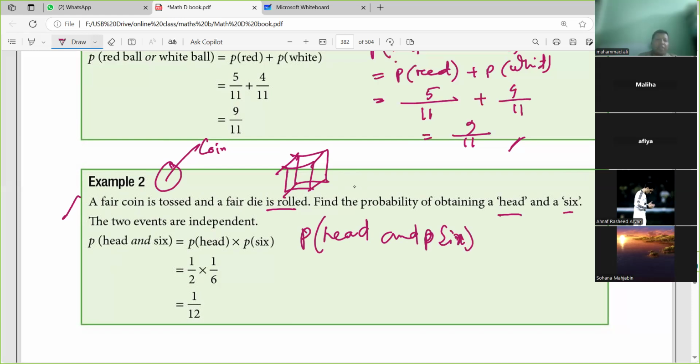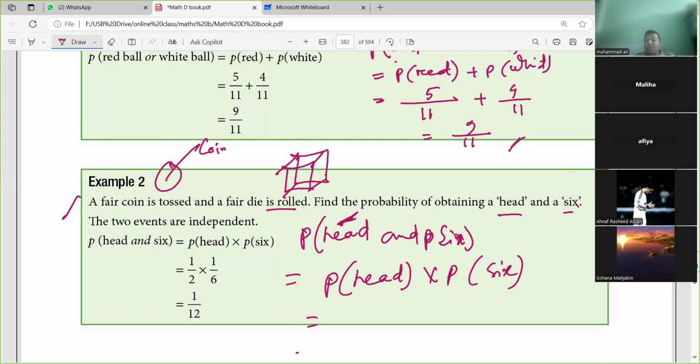If it is independent, that means head will not decide whether 6 comes from the die or not. You are throwing a coin and a die. Head can't decide whether 6 comes or not. So both are independent, so it will be multiplication: probability of head multiply probability of 6.